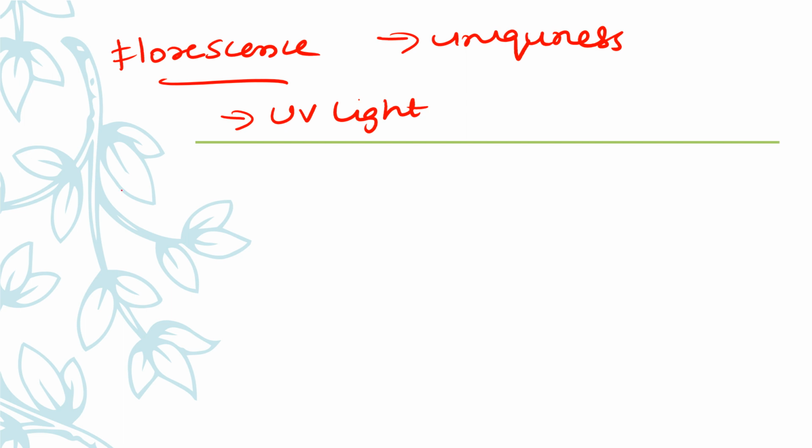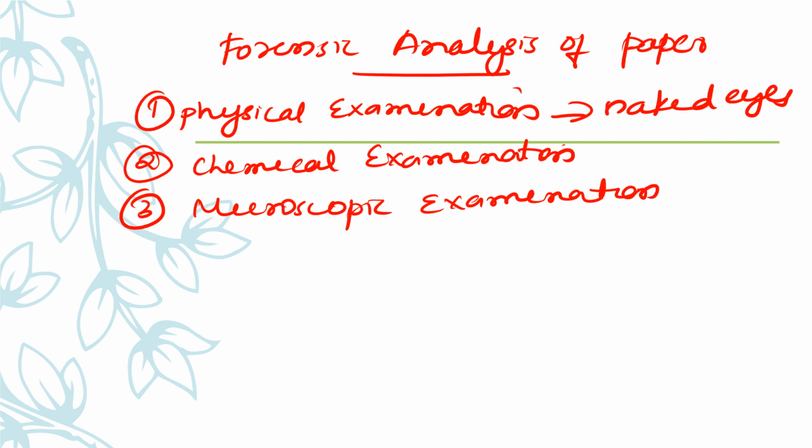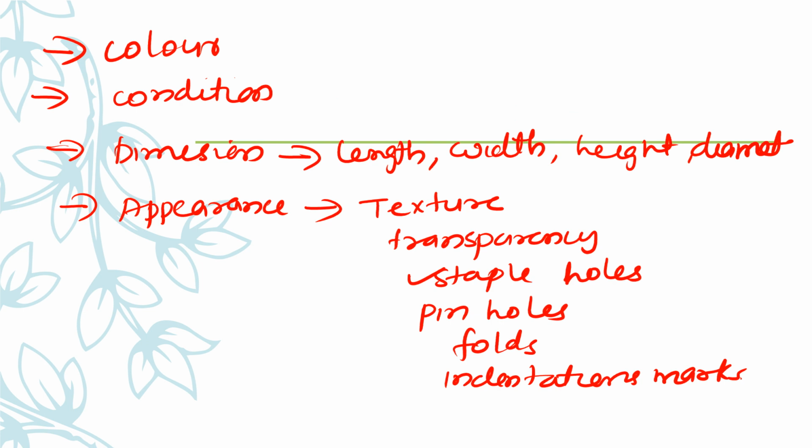Next is a very important thing, watermark. Watermarks are an important physical characteristic which helps in the comparison and dating of the paper. The presence or absence of the watermark is very much in question in some counterfeit and forgery cases. So this is regarding the physical examination. First we have to watch this with our naked eye: what is the color, what is the appearance, what is the dimension, and all those things. After physically examining the paper, you can go to the chemical examination.